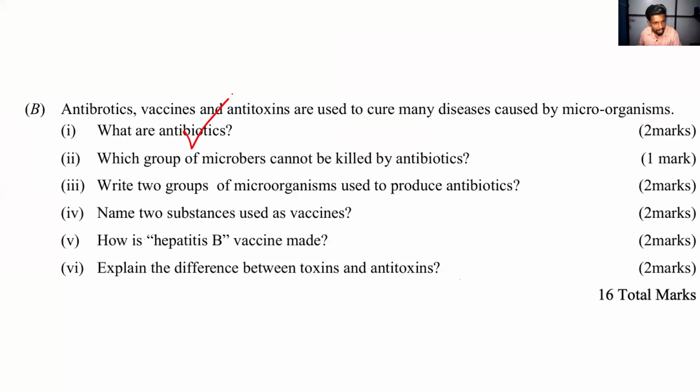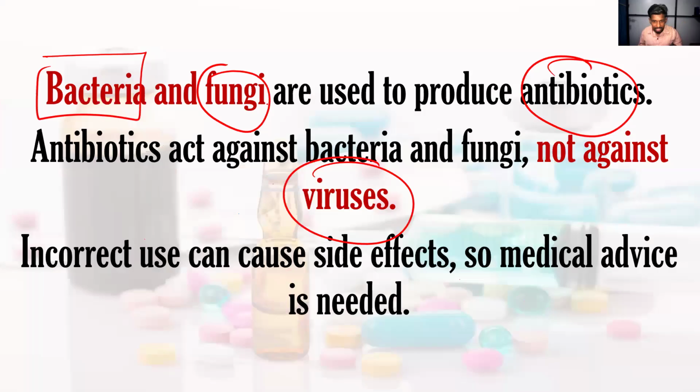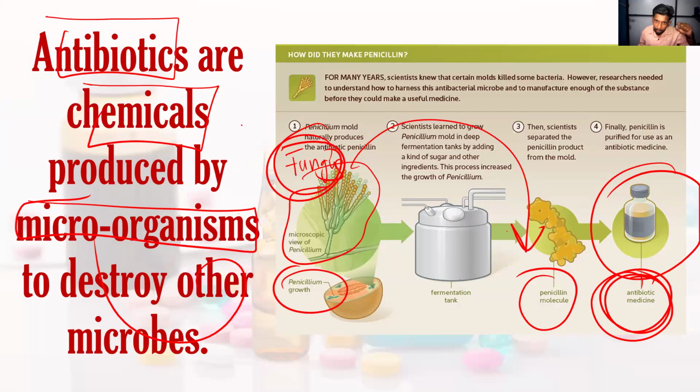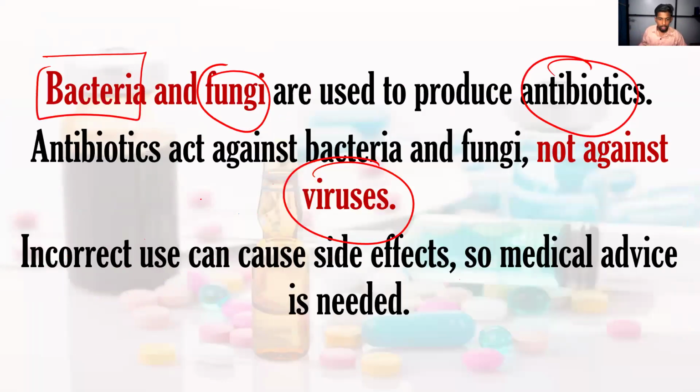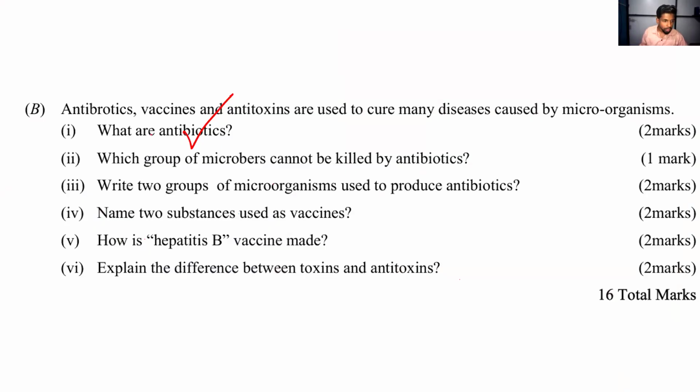You know what antibiotics are, Pulahal? Antibiotics means, you know the definition, right? The chemicals that are produced by the microorganisms to kill or to destroy another microorganism. Okay, now you know the definition for the first one. Which group of microorganisms cannot be killed by the antibiotics? You know the answer. That is virus.